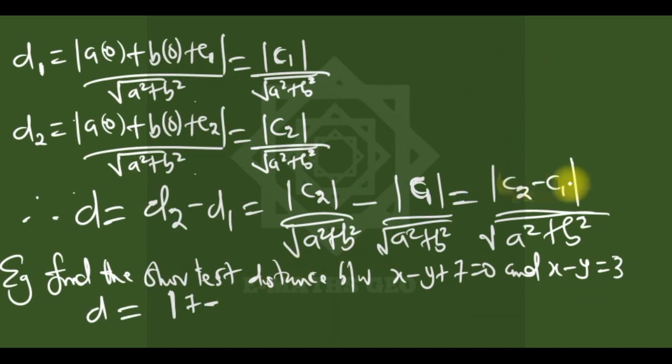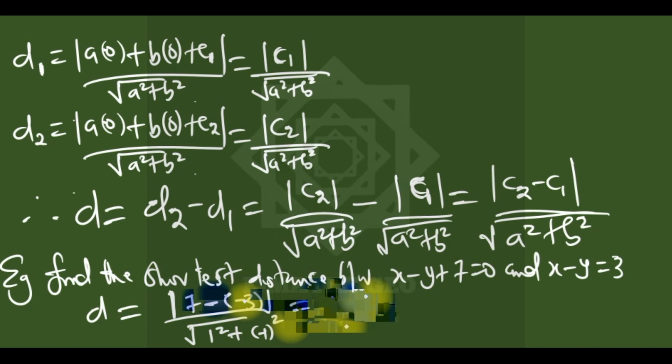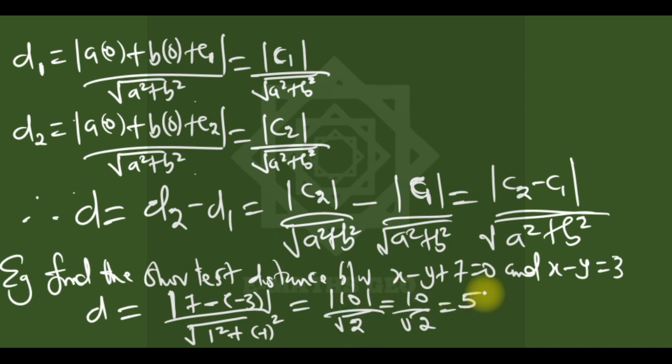So the difference between their constants, which is 7 minus 3, over the square root of 1 squared plus minus 1 squared, which is absolute 10 over root 2, which is 10 over 2, that is 5 times root 2. So it's a very nice formula. Whenever you're asked to solve, you don't need to waste time like this with a proof. We just use this formula, which makes it very easy.